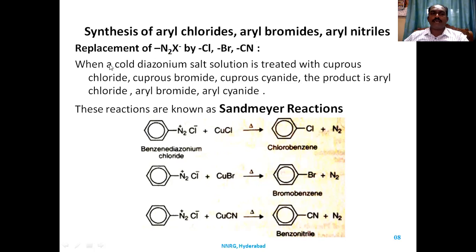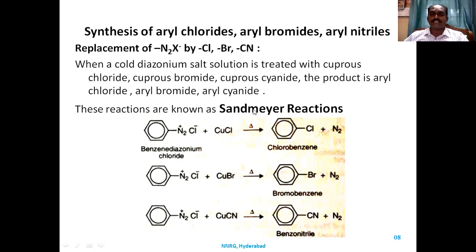First, we need to prepare the cold diazonium salt solution, which is treated with cuprous chloride or cuprous bromide or cuprous cyanide. When the cold diazonium solution is treated with cuprous bromide, cuprous chloride, or cuprous cyanide, the product formed is chlorobenzene, bromobenzene, or cyanobenzene, or in common, aryl chloride, aryl bromide, or aryl cyanide.